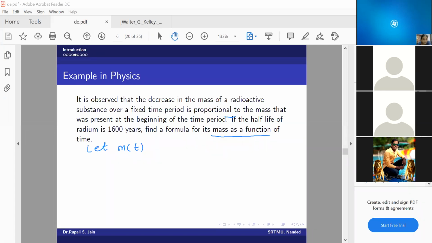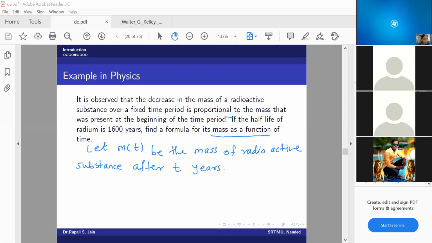Let m of t be the mass of radium, or you can say radioactive substance, after t years, say.